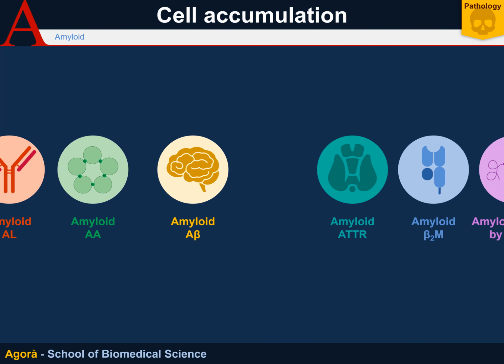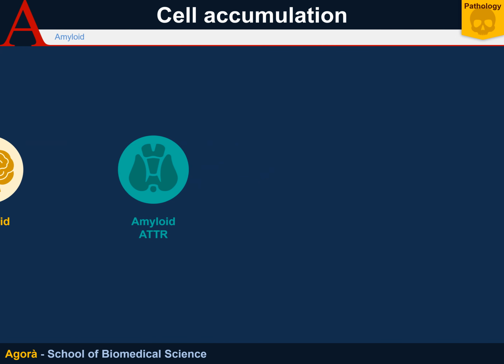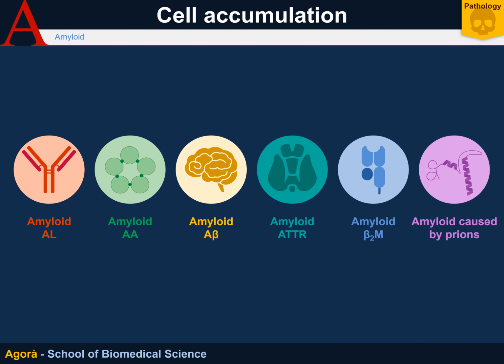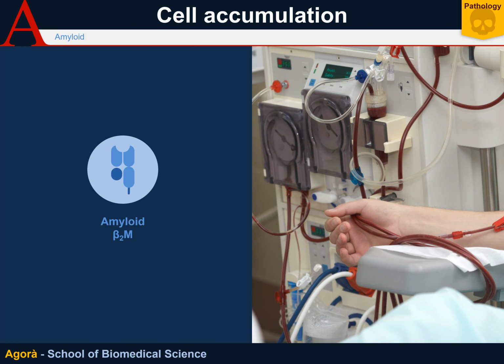ATTR amyloidosis is linked to transthyretin, a plasmatic protein that normally carries thyroxine and retinol. This form is also called senile systemic amyloidosis and is a familial form where accumulation occurs mainly in the cardiac system. A beta-2 amyloid is related to the accumulation of beta-2 microglobulin, a part of the MHC class 1 molecule, which was not filtered by the old dialysis machines and therefore circulated in the body and accumulated even more over time.